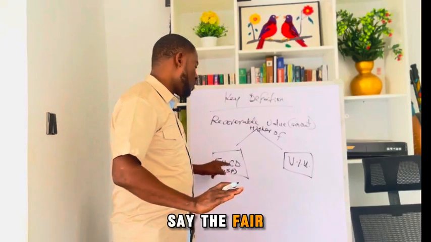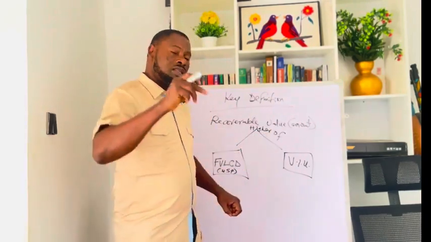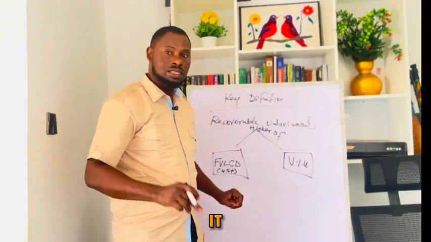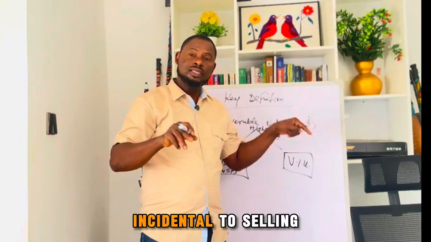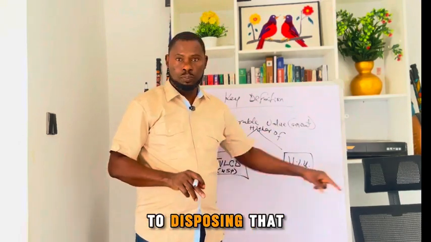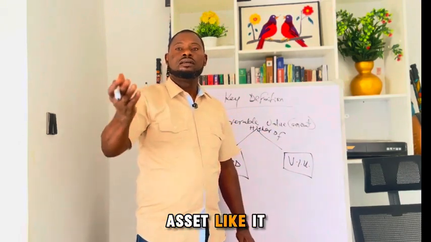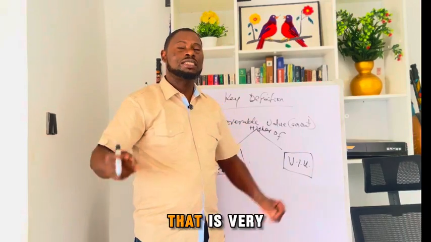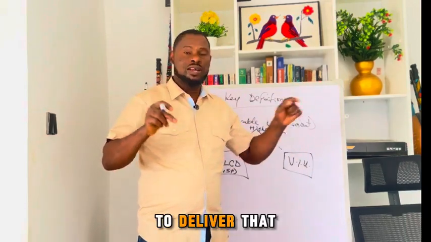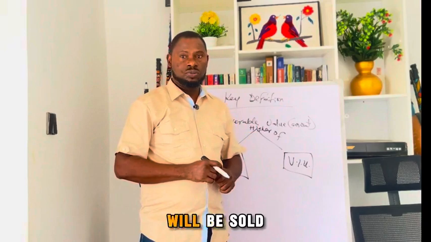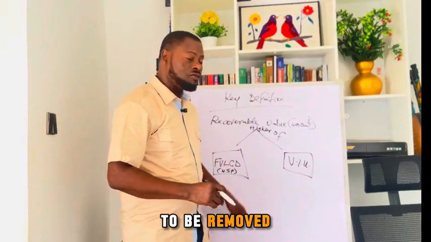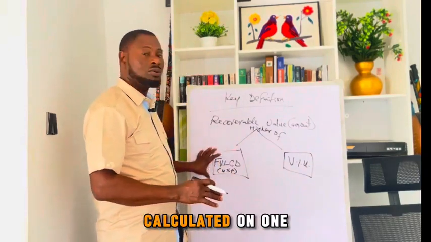So when you say the fair value less cost to sell, after getting the fair value of the asset, you deduct the cost to sell it. There could be other related costs incidental to disposing of that asset, like advertisement. There could be some form of transportation that is necessary to deliver that asset to the place where it will be sold. If it is incidental to disposal, then it has to be removed. So fair value less cost to sell will be calculated on one hand.